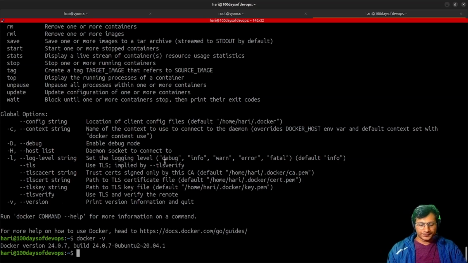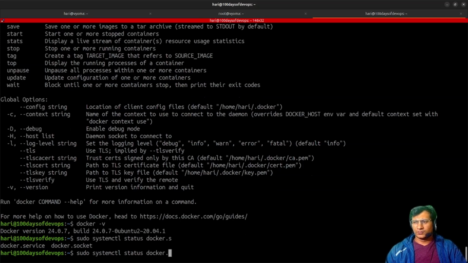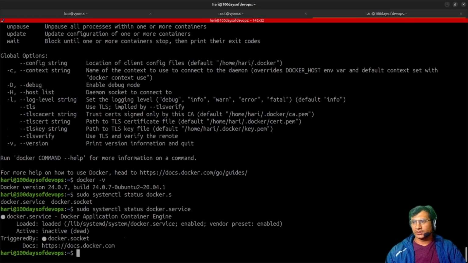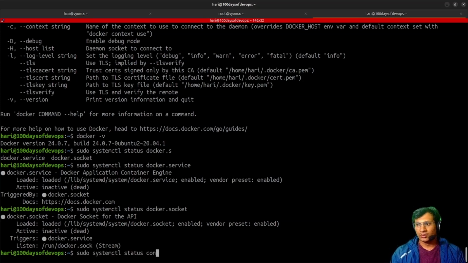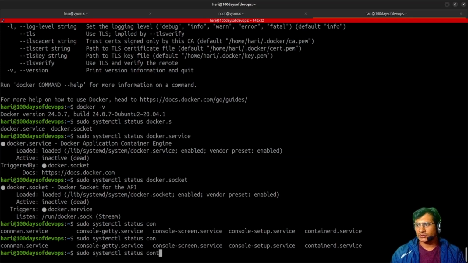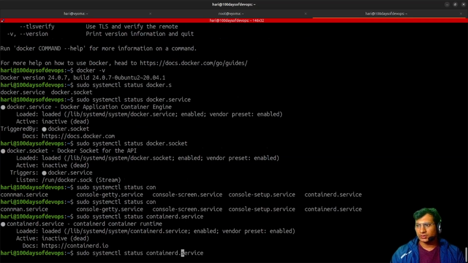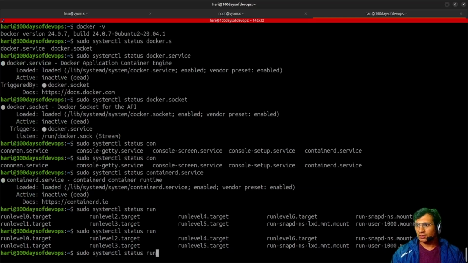Then there is sudo systemctl status docker. The Docker service is dead, and the Docker socket is also inactive as of now. Vendor preset is enabled, so when we restart this server, it will be enabled. Then I'll show you about the containerd service. It is also disabled. runc is not a service, so that is fine.